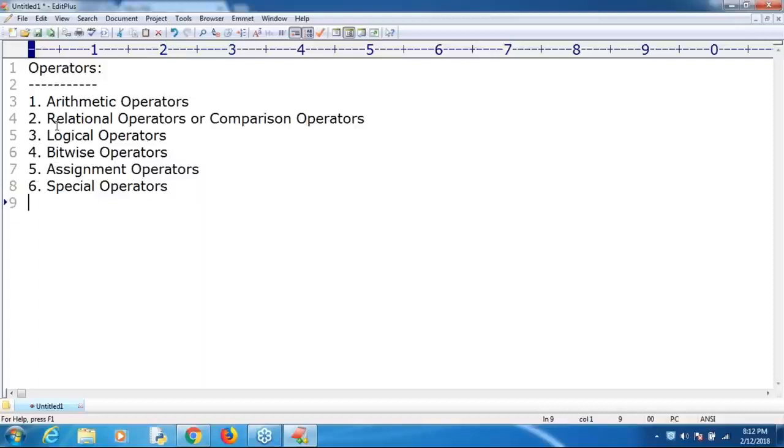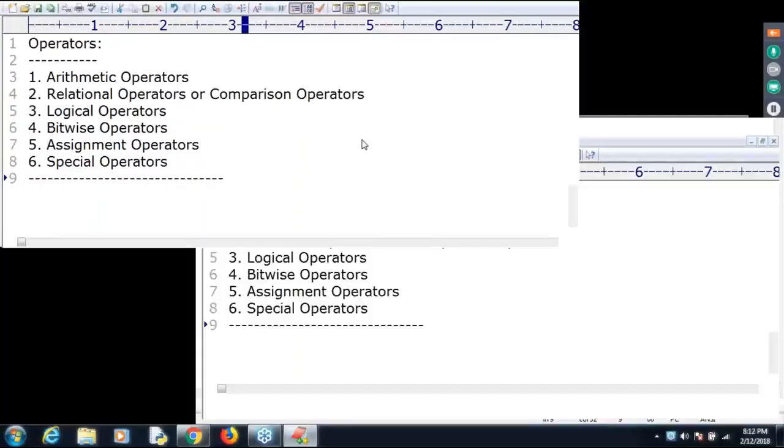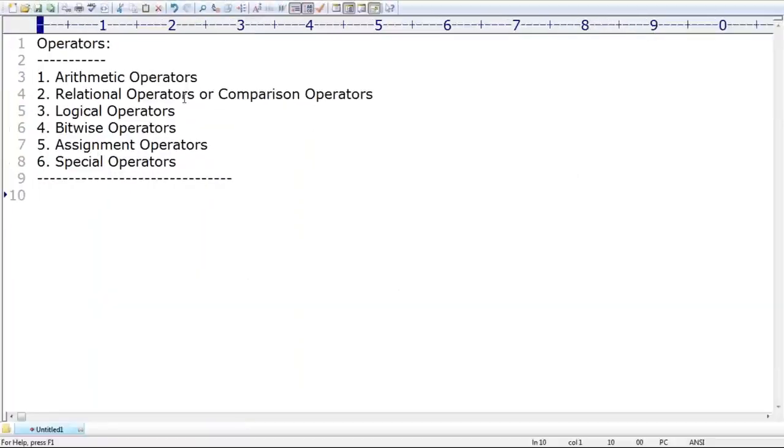These are the operators we require to talk about. Python supports these types of operators: arithmetic operators, relational or comparison operators, logical operators, bitwise operators, assignment operators, and special operators. Mostly 90% of the minimum operators get covered by these. This is the agenda for our operators concept.